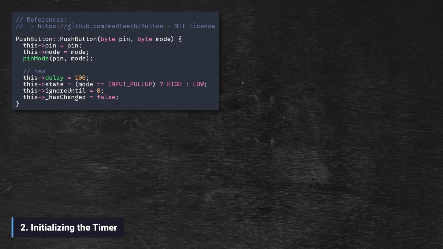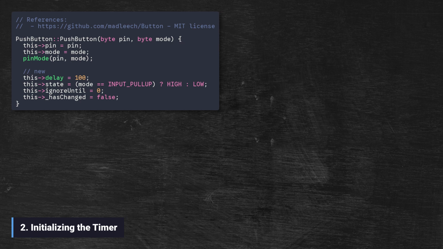In the constructor, we initialize these values. delay equals 100 sets the default debounce delay interval. A value of 100 milliseconds is quite conservative and very safe to stabilize our signal. State equals mode-dependent value. This line is crucial for defining the idle state, the rest state of the button. If using INPUT_PULLUP, the microcontroller uses an internal pull-up resistor, so the pin sits at high when the button is not pressed. If using INPUT, typically with an external pull-down, the pin sits at low at rest.